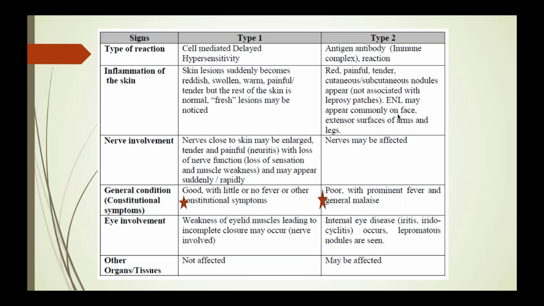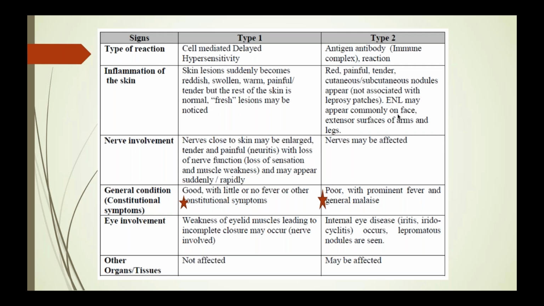Next, the nerve close to the skin may be enlarged. It may be tender or painful with loss of nerve function in the form of claw hand, wrist drop, or foot drop. But the general condition is usually good. Sometimes they may or may not have fever. Eye involvement in the form of lagophthalmos due to nerve involvement can be seen.